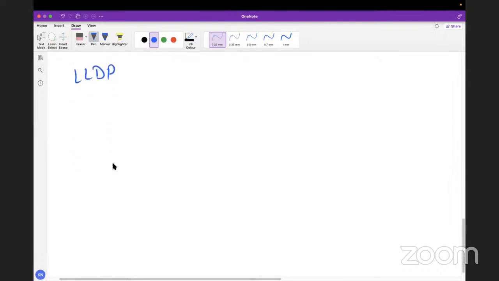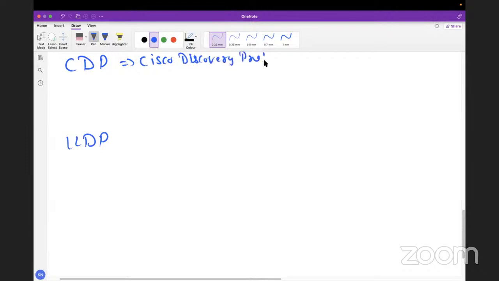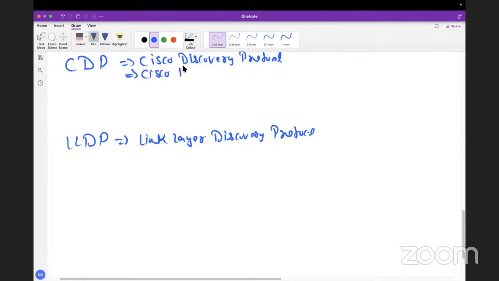Okay, so I'll talk about these two protocols one by one. CDP and LLDP. So what is CDP? CDP is the Cisco Discovery Protocol. What is LLDP? It is the Link Layer Discovery Protocol. So we have two protocols here, right? One is CDP, one is LLDP. CDP is basically Cisco proprietary. And what is LLDP? LLDP is an open standard protocol.